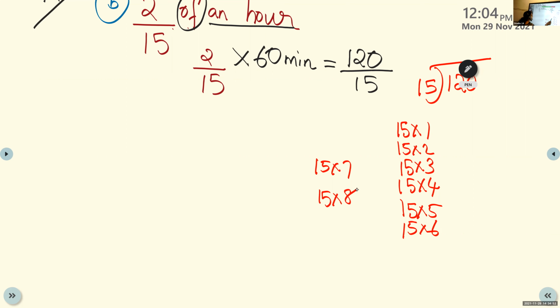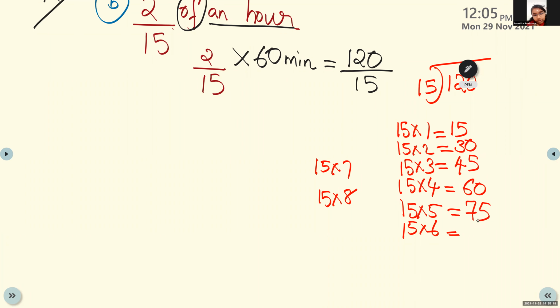Okay, tell me what is 15 into 1? Any number multiplied with 1 is the same number. 15. 15 twos are? 30. 15 threes are? 45. 15 times 4? 60. 15 times 5? 75. 15 times 6? 90.